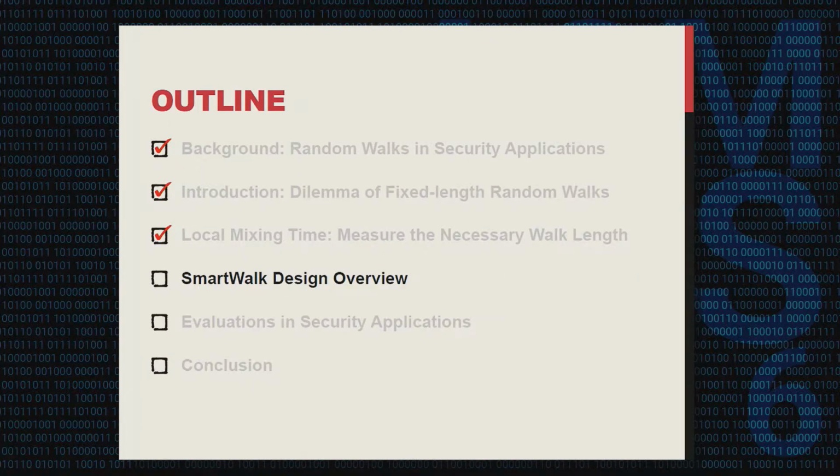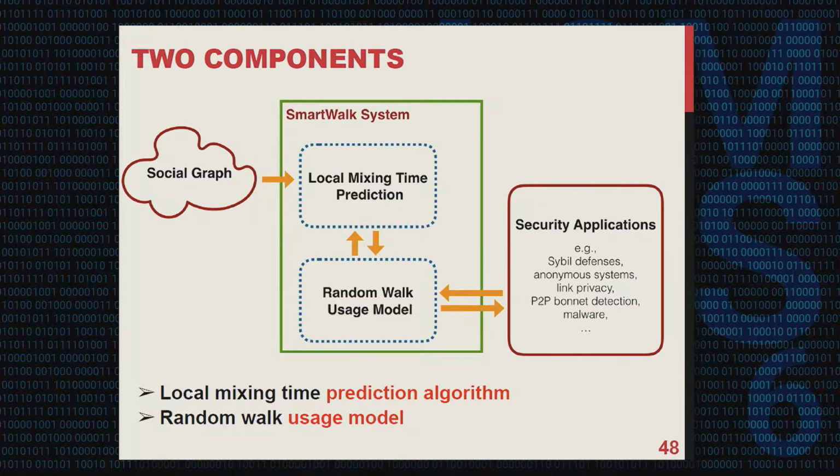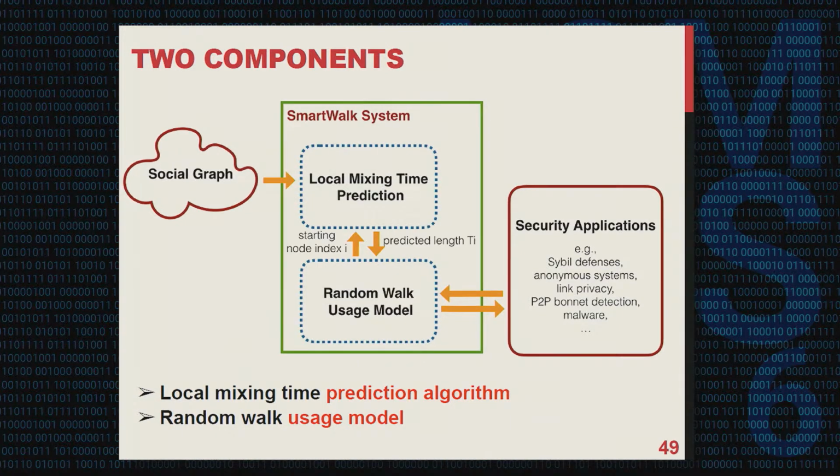That is why we propose the SmartWalk system. Here is the system overview. The SmartWalk system will read a social graph and produce adaptive random walks upon request from security applications. It contains two components. The first component, the local mixing time prediction algorithm, takes in a starting node index and returns a predicted random walk length to the second component, the random walk usage model.